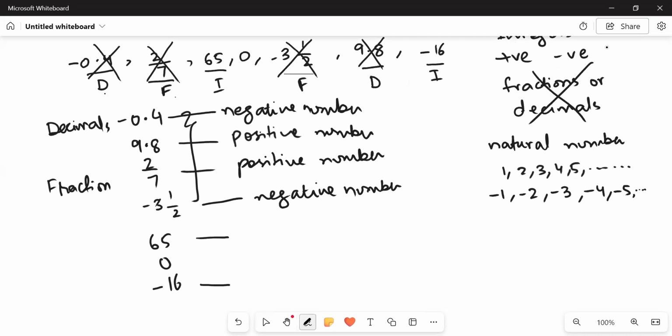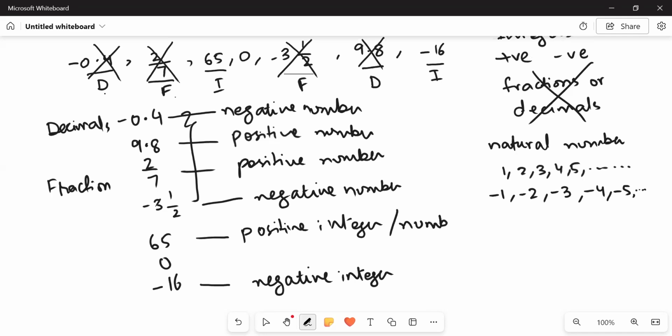And since these are natural numbers, in positive or negative case, this is a positive integer and hence a positive number. Similarly, -16 is a negative integer and hence a negative number too. Right? But for 0, we have already learned that 0 is neither a positive nor a negative number, nor a positive integer or a negative integer. That's a simple case.